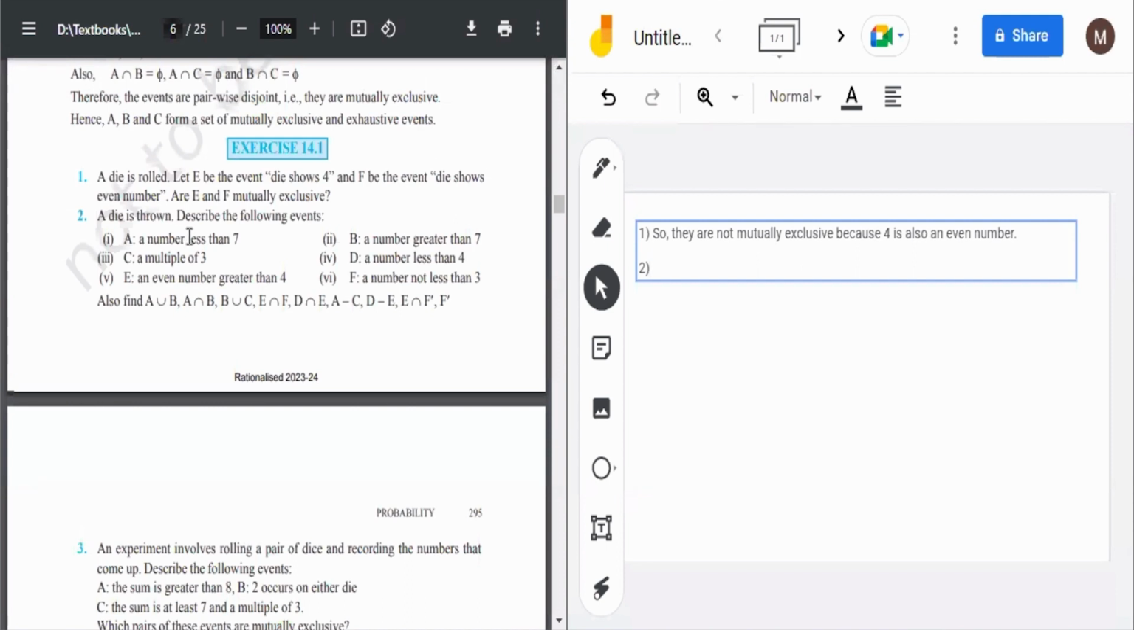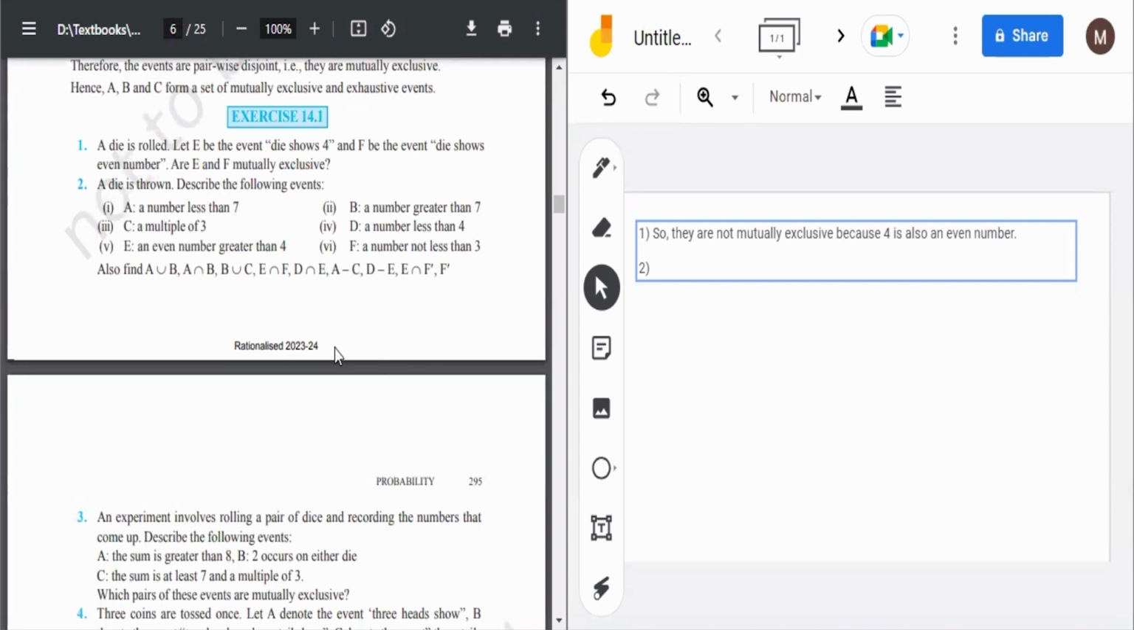A number less than seven, always possible. A number greater than seven, never possible. A multiple of three, two times, like three and six. Then a number less than four, one, two, three. An even number greater than four, it would be only six. And a number not less than three, it is three, four, five and six. Okay, so इस तरीके से अपन करेंगे.